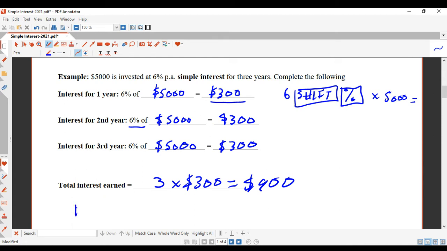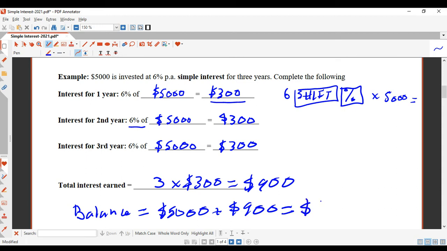That means if you looked in your bank account, there would be the $5,000 that you deposited plus the $900 interest that you've earned after the 3 years. So that means in your bank account you would have $5,900. Okay. So the key point about simple interest is it's always based on the original amount that you deposit.